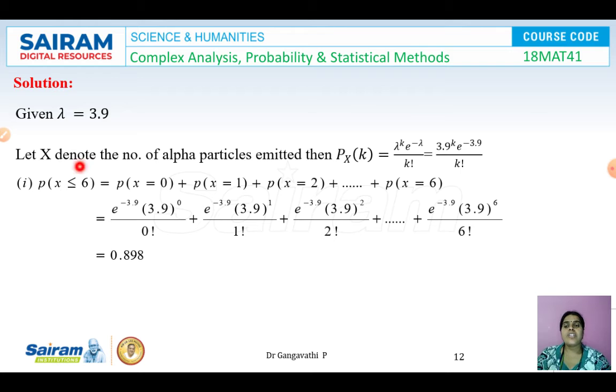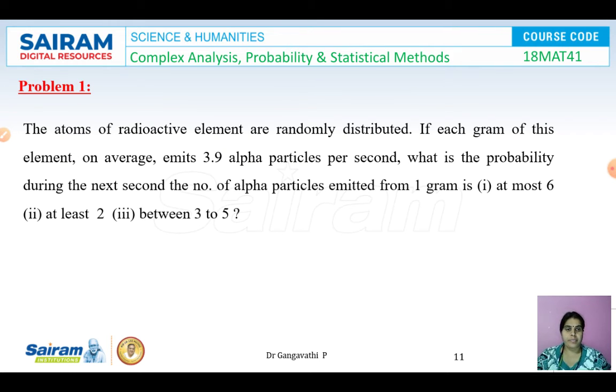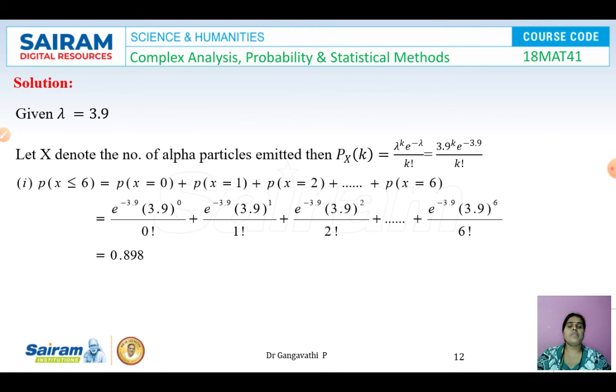So let us take x to denote the number of alpha particles emitted, x is equal to k. So P of x is equal to P_X of k. The probability function for a Poisson distribution is lambda power k, e power minus lambda, by k factorial. We know the lambda value, so substitute it, and the k values remain as they are. Now we can answer the first question. The first question was the probability of getting a maximum of 6 alpha particles emitted, at most 6 particles emitted. At most means the maximum is 6.